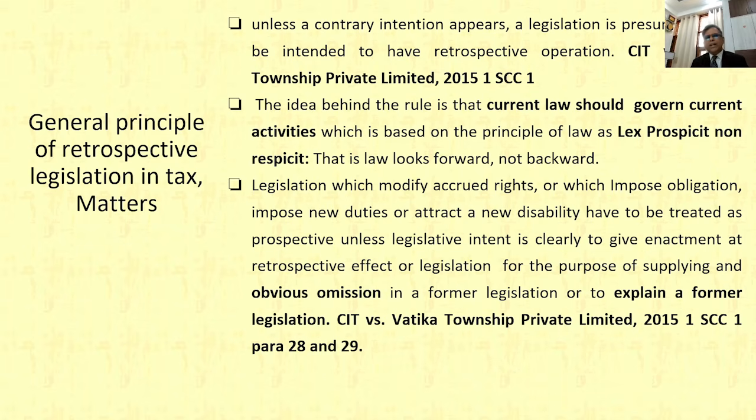The idea behind the rule is that current law should govern current activities, because law is by and large to govern the conduct of humans. So a law which is known to the public could certainly govern the conduct of people, and a law which is made effective from a back date or retrospective date makes compliance difficult.